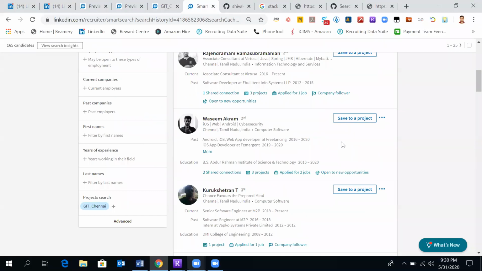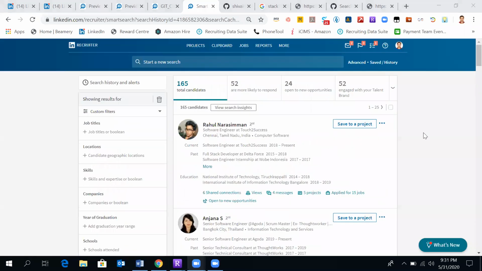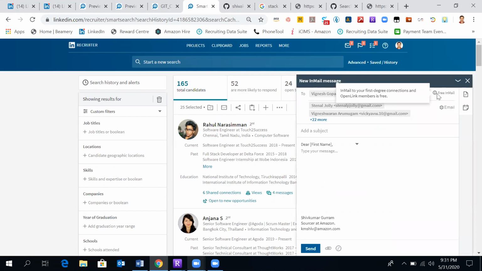What is the difference between in-mail and email? Okay, in-mail is, I'll show you. So these are all the people. For them also it will go as an email only because I have their email IDs. If I click on send message, here if you see, free email, because I have his email ID and these are all the emails.